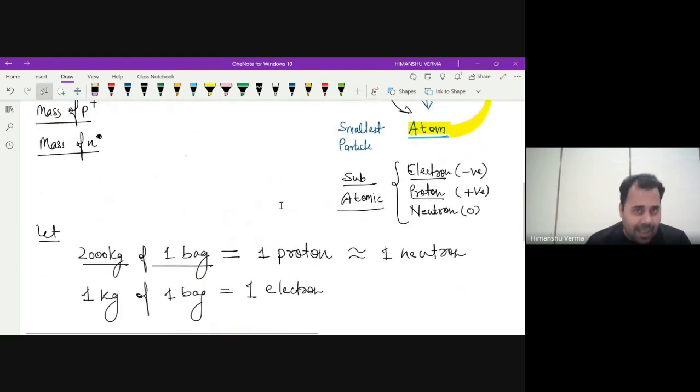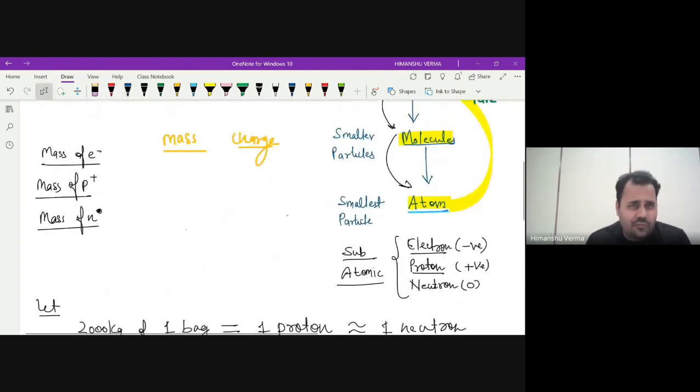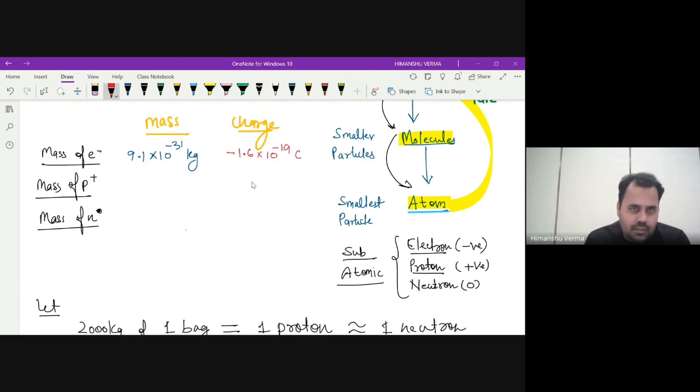In actual terms, the mass of an electron is very, very small. I'll write it for you. The mass is almost 9.1 into 10 to the power minus 31 kg. Can you imagine? It's 1 with 31 zeros after the decimal point. And the charge of an electron is negative, 1.6 into 10 to the power minus 19 coulomb. These two things are very small.